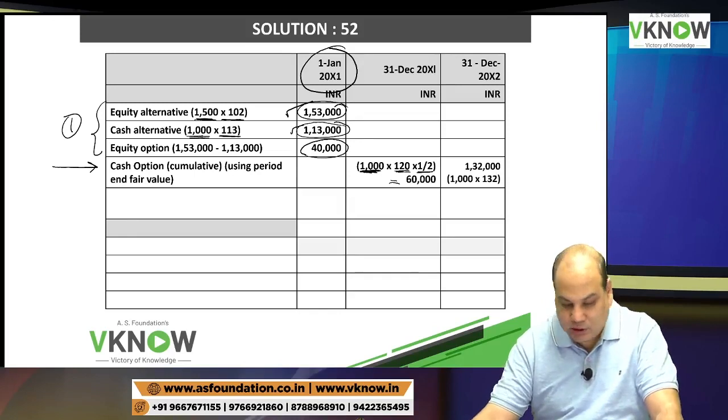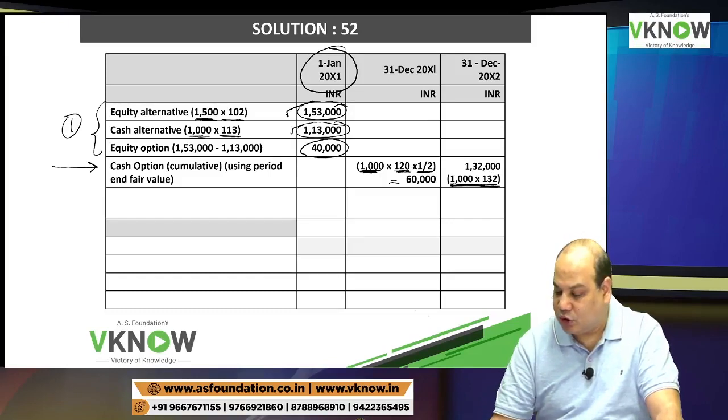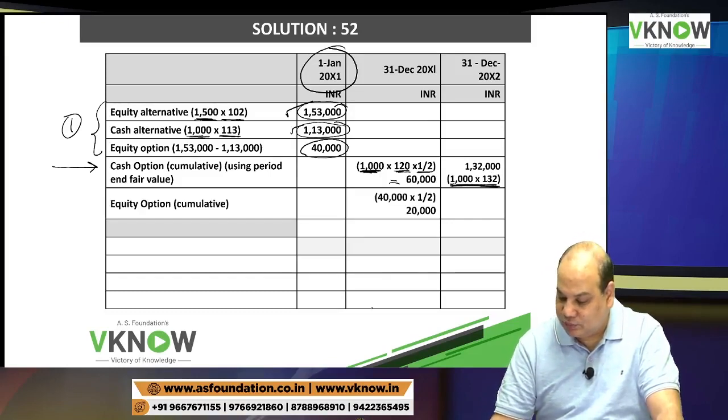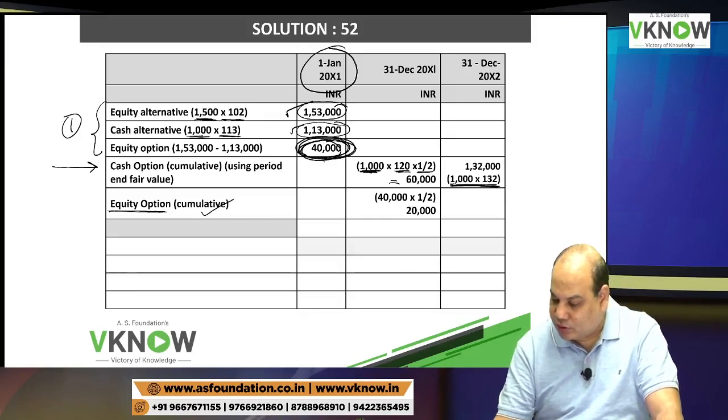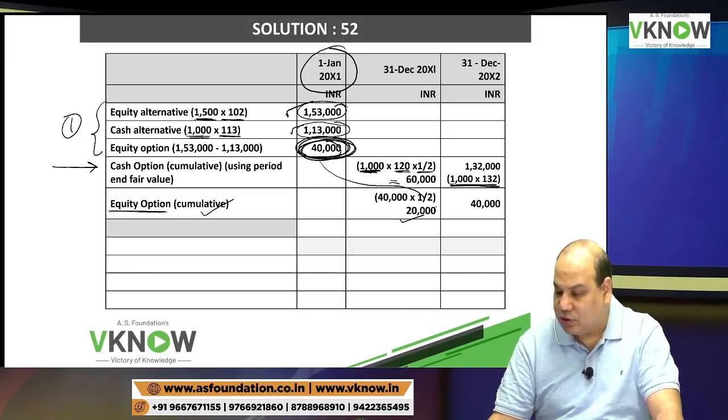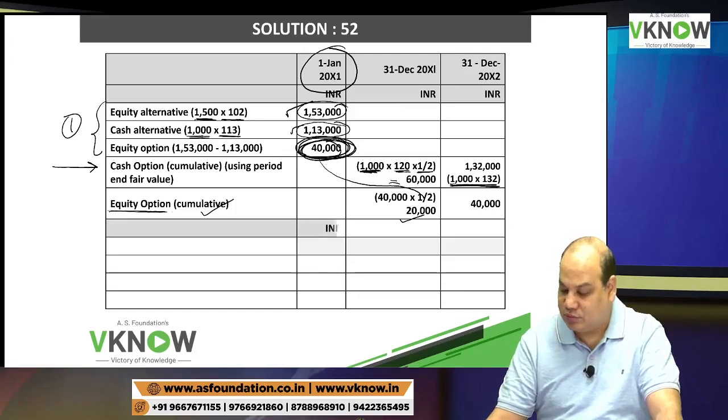And then in the next year, it is 1000 into 120, 1,32,000, correct? That is called cumulative. Then the equity option also, equity option cumulative. Total you have got 40,000 here. You divide by 2, you get 20,000, and then cumulative 40,000.